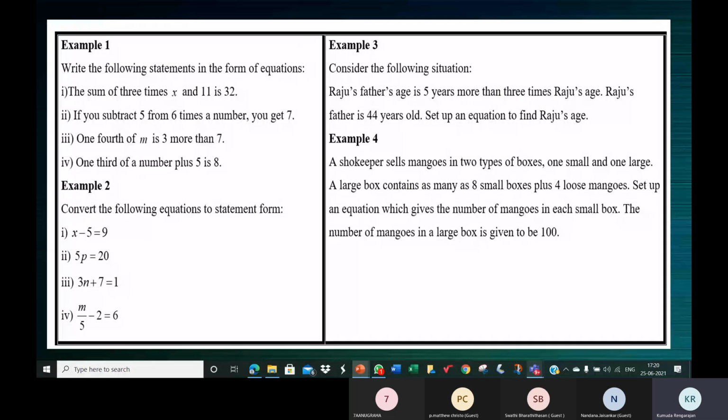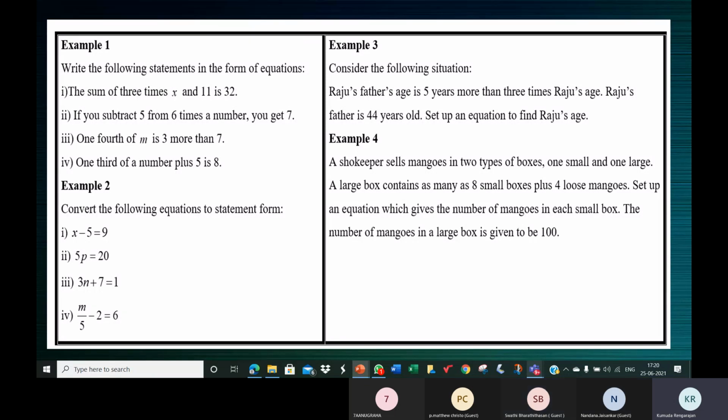Children, we finished this, right? Example 1, 2, 3, 4. We finished all these? Until example 4 we have completed. Okay, so 4 is done, is it? 4 is over. Okay, let's do 4 again. Let me read it again for you.